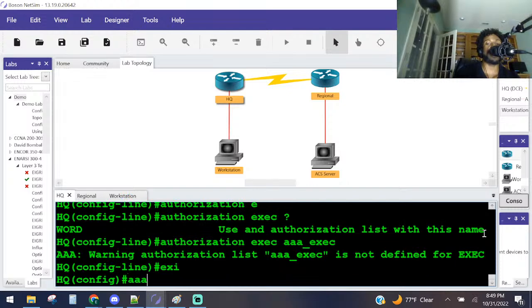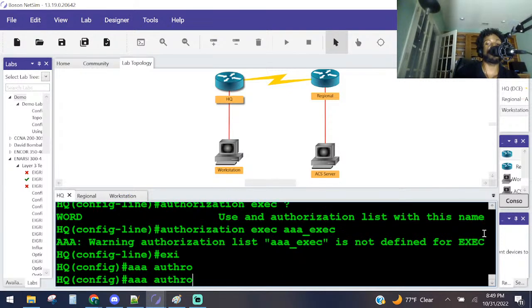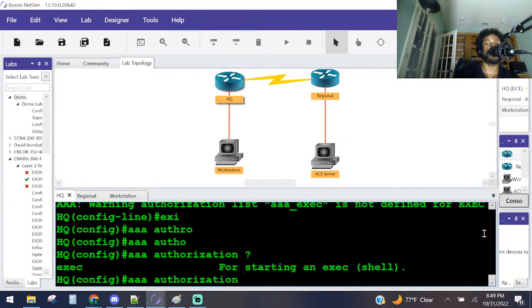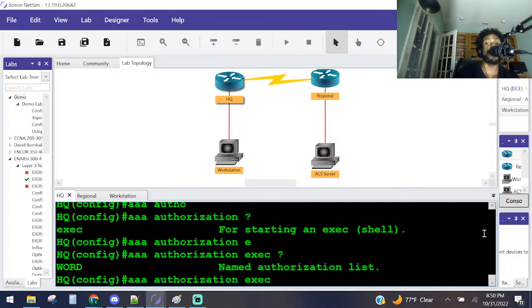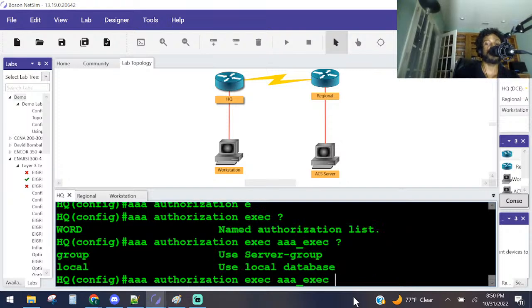It is AAA. I believe it's just authorization, right? Question mark, exec, question mark, and the name of it, which was AAA underscore exec. Yes, exec, question mark. And then they said, you should configure the local user database to be the backup. Same thing as the other one. What's the backup method? Oh, actually, they said to, let me see.